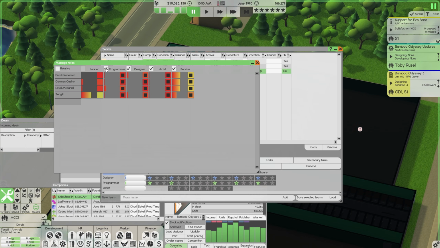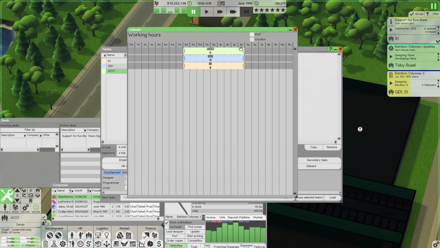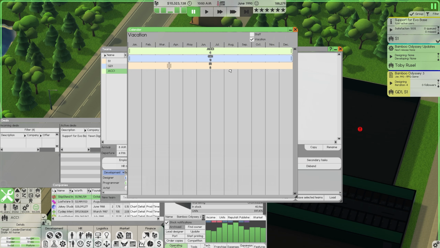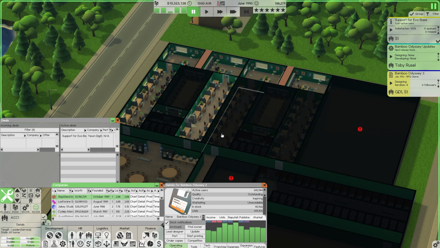We're going to manage roles. We can turn off programming, designing, and artist. The only thing we want them to do is service. And of course, Tengul will get the leadership role. From there, we need to make sure we go ahead and adjust their hours and change their holidays to be year-round. And I am just going to align these. Actually, no. We'll offset them just because I think it looks better. They are up and running and sorted. Team composition is already at 178, which is fantastic.